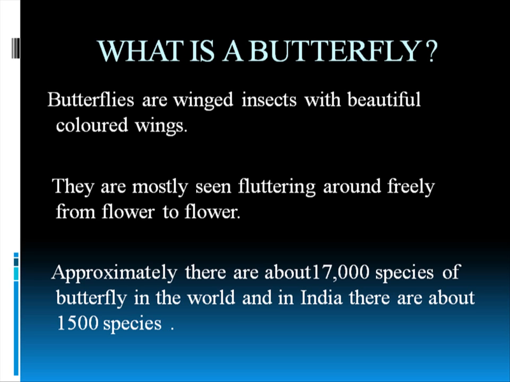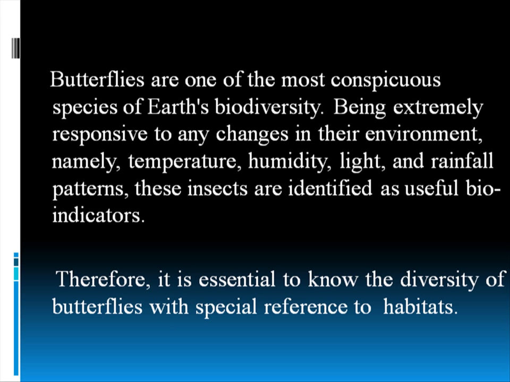Approximately there are about 17,000 species. It is said that it is 17,500, but approximately we guess it is 17,000. In India there are about 1,500 species, among which many are endemic or near threatened. Butterflies are one of the most conspicuous species of Earth's biodiversity. They are very responsive, meaning they are very sensitive to changes. If there is a very slight change in the temperature or the environment, they can sense that. So it can also be said that they are environmental indicators.